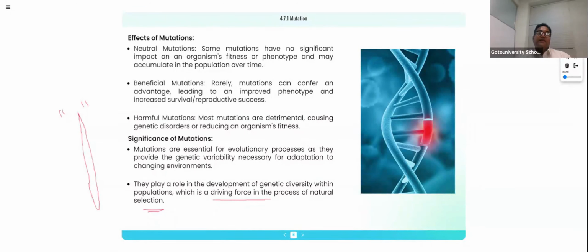The genetic diversity, of course, is very, very important if you are getting the superior breed. What do you mean by superior breed? Some camels can sustain and thrive more nicely in very tough climatic conditions. Some camels can't sustain very nicely in tough climatic conditions. So the camel having sustaining efficiency is a superior breed. The camel not having sustaining efficiency is a defective breed, right? So, this is because of the controlled mutation, right?